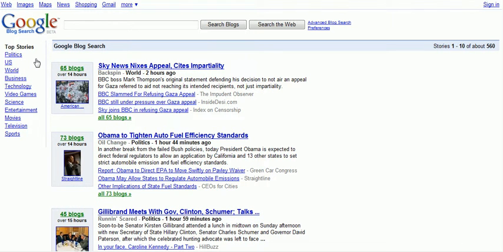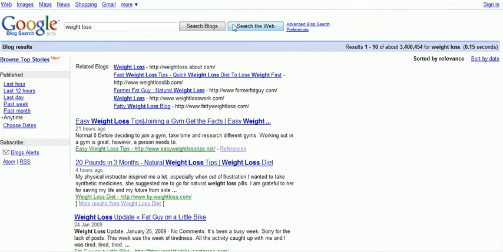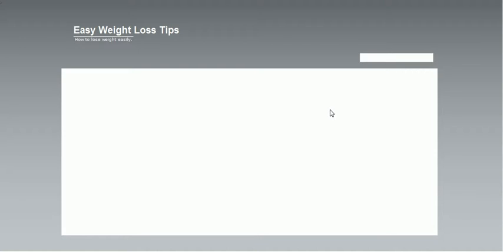And then we're going to click up here and type in a keyword related to the niche. So I'm going to step outside the niche I've been promoting in this series, and we're just going to say, let's talk about weight loss. Let's say weight loss, and then we're just going to click on search blogs. This is going to function just like the Google search engine, but it's going to pull up weight loss blogs. So you see here this blog called easyweightLossTips.net comes up,